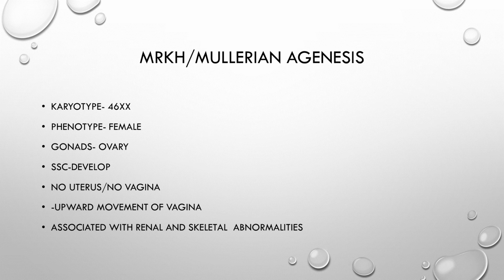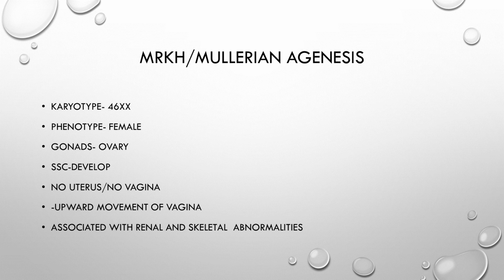And these girls can have their own genetic child with surrogacy because they do not have the uterus to carry the baby, but they do have the ovaries, so they can have their own genetic child, but with surrogacy. So there are only two conditions in which there is absent uterus and short blind vagina. These are the MRKH, or the androgen insensitivity syndrome. And how do we differentiate between these two is the karyotyping.